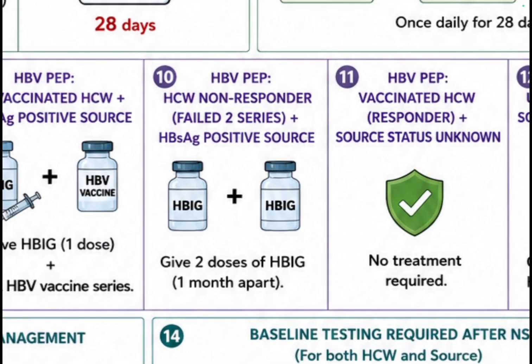Let's come to question number 10. Healthcare worker is a non-responder. He failed 2 series. Non-responder means the antibody titer is very low. And the source is hepatitis B surface antigen positive. In that case, give 2 doses of hepatitis B immunoglobulin 1 month apart. That is, if one is given in February, another should be given in March.